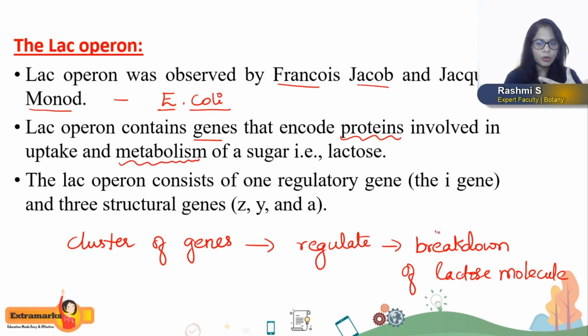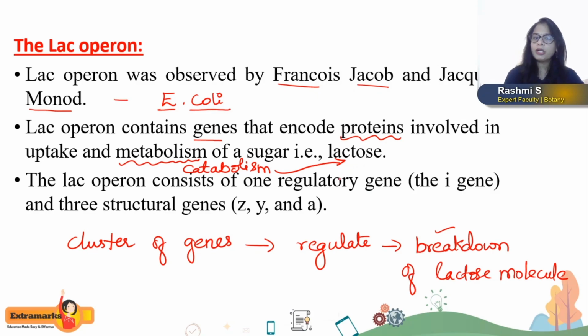Here it is breakdown, right? So you call such a metabolic process catabolism. These genes are required for catabolism of the sugar. Which sugar? That is lactose. Hence the genes which are involved here are together called lac-operon genes.